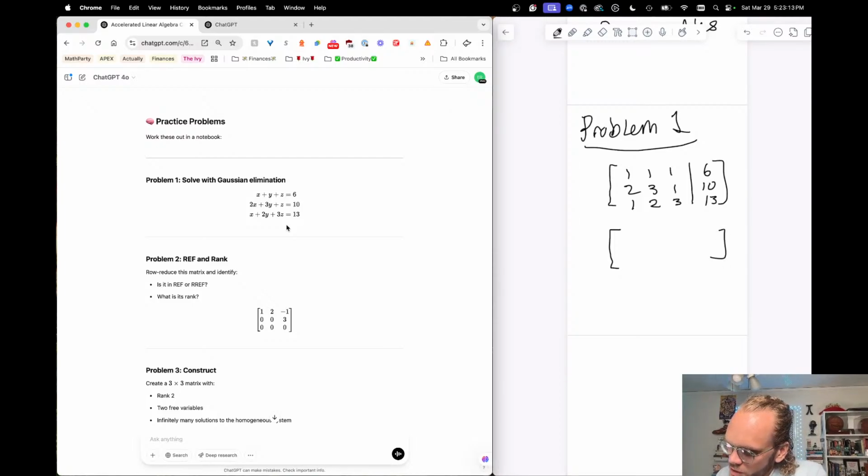I have first row stays the same. Cool with that. Second row, I need to make that into a 0. So I go R2 minus 2R1. I don't have quite enough space to write it all out, a nice way that GPT did, but this is better. So I do that. It's going to be 2 minus 2 is 0. 3 minus 2 is 1. And 1 minus 2 is negative 1. 10 minus 12 is negative 2. All right. Just erase this here.